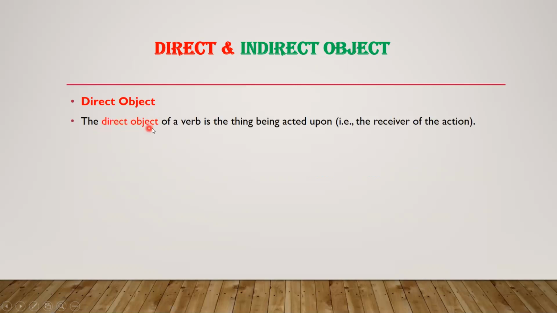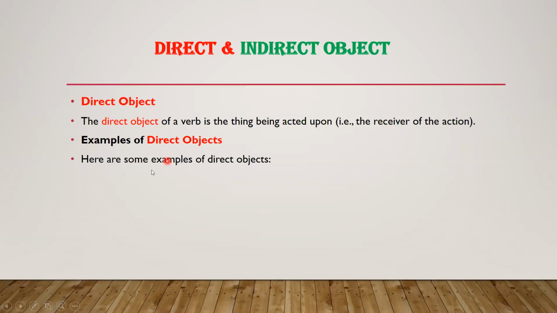The direct object of a verb is the thing being acted upon, or in other words, the receiver of an action. The receiver of an action is always the object. For example, you say, I eat an apple. So an apple is an object, okay? So we can say direct object.